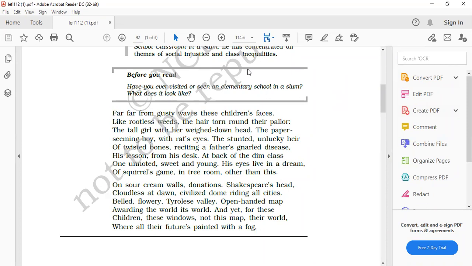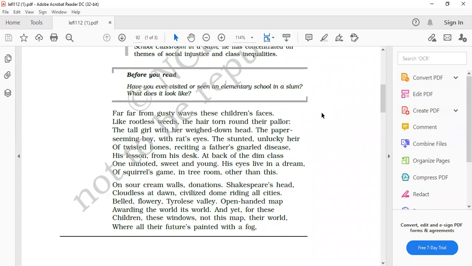Yes, ma'am. The poet has used despair as the tall girl, her head burdened, the ill and exhausted paper-seeming boy, and the disease of the paper-seeming boy as his bones are twisted.